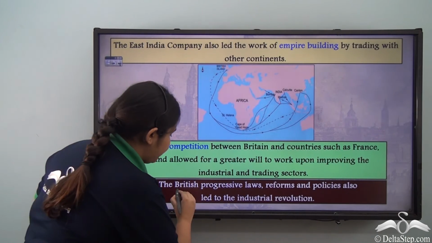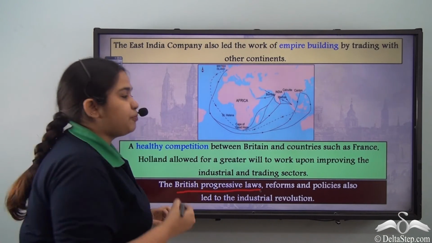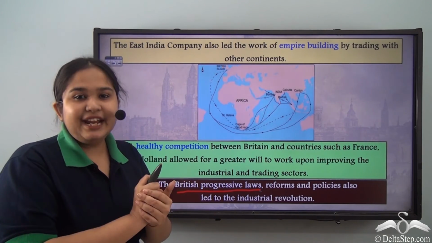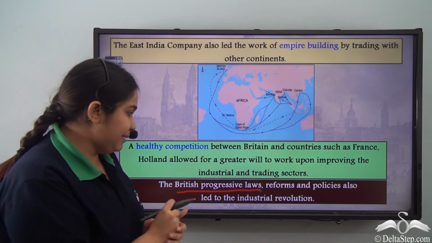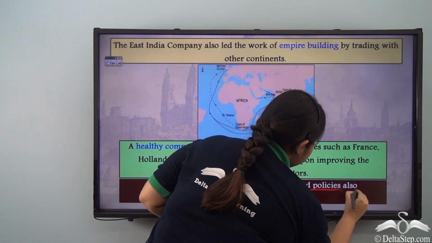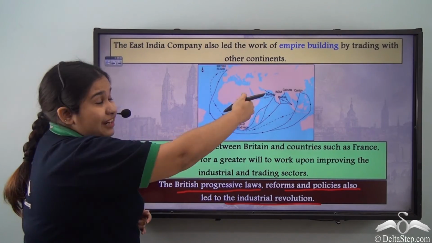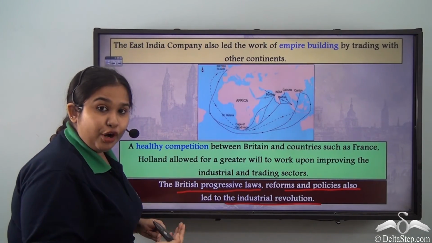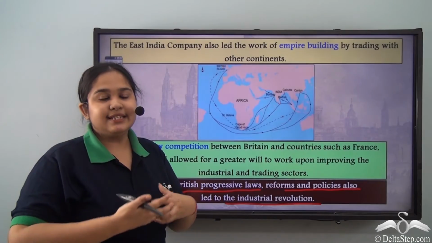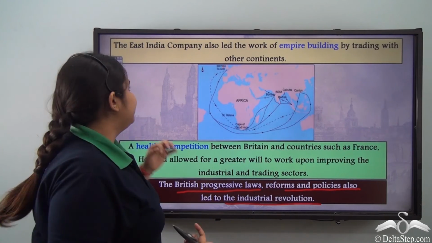Now we see that the British progressive policies or the progressive laws made Britain very wealthy at this point of time. The reforms and the policies also led to the industrial revolution traveling out of Europe and also giving them the desired amount of prosperity.